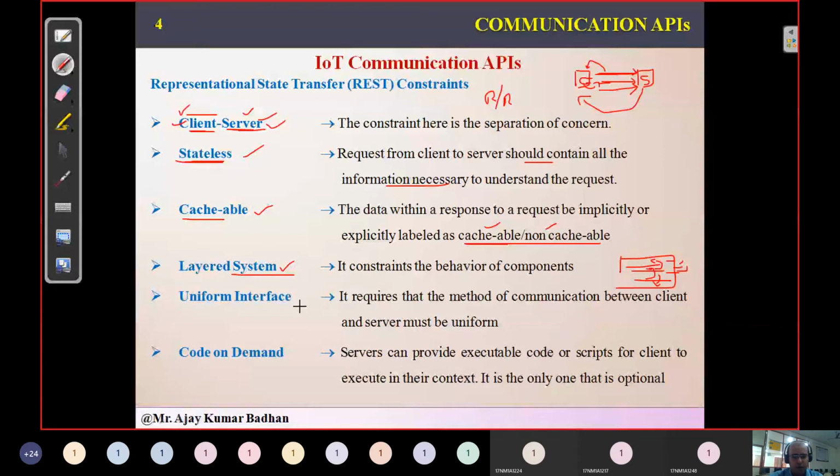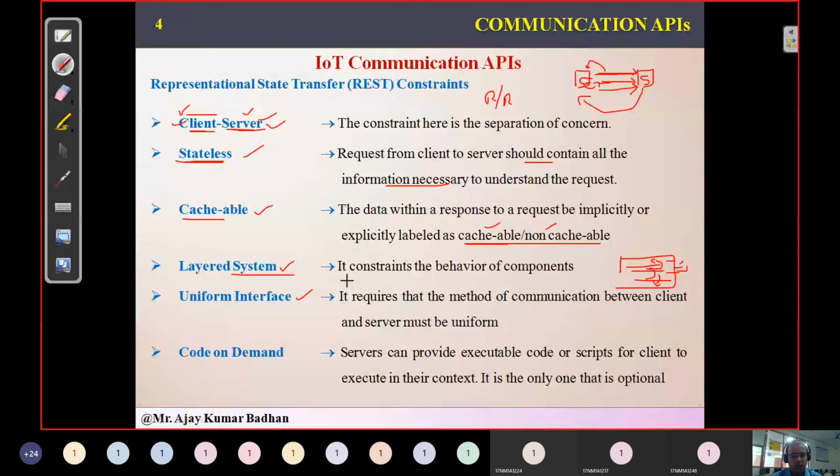Then we have uniform interface. This is most important here. What it means is that whatever communication takes place between the client and server should be uniform in nature. It should not be non-uniform. If it is non-uniform, whatever functions the client is trying to perform, he may not be able to perform properly. It should be very much uniform. Like when the username and password related to your bank account is transmitted, it should be uniform, meaning it should be encrypted properly, and then transmitted to the server.